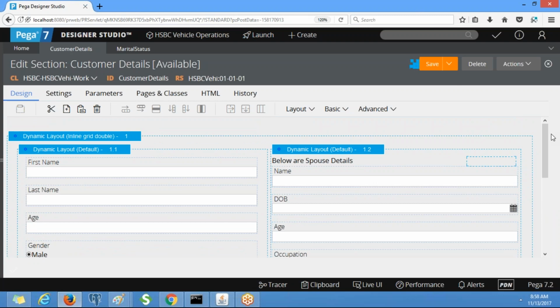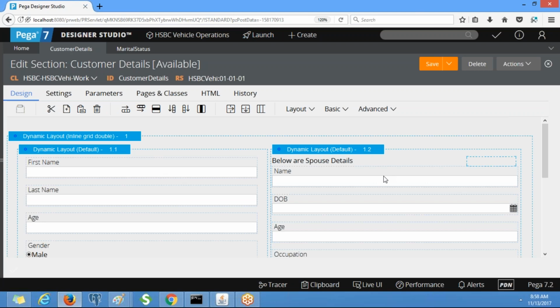we need to put the condition, right? Whenever user selects marital status as married, then only we need to display these details, otherwise no. For that we have a rule called when. When is a decision rule, available under the decision category.